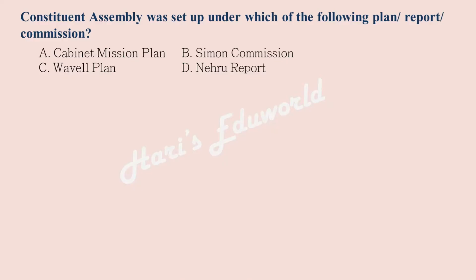The first question: the Constituent Assembly was set up under which of the following Plan, Report, Commission? The options: Cabinet Mission Plan, Simon Commission, Mavil Plan, Nehru Report. The right answer is option A, Cabinet Mission Plan. Let me add a few more important points related to the Cabinet Mission.